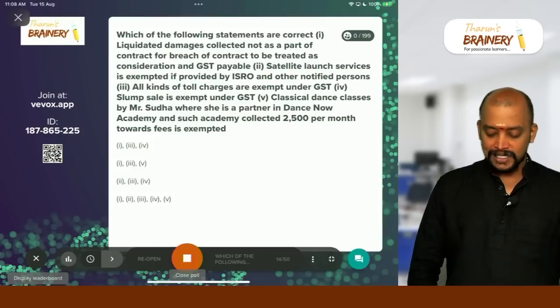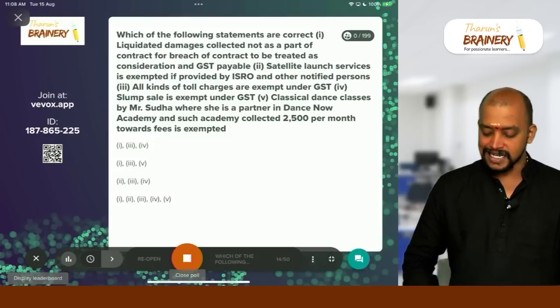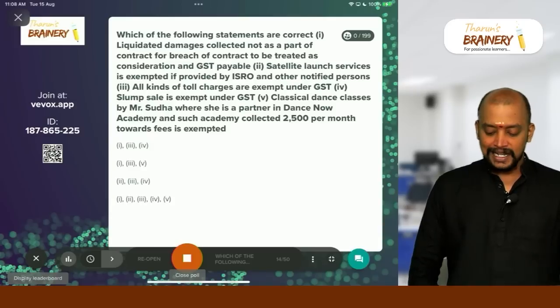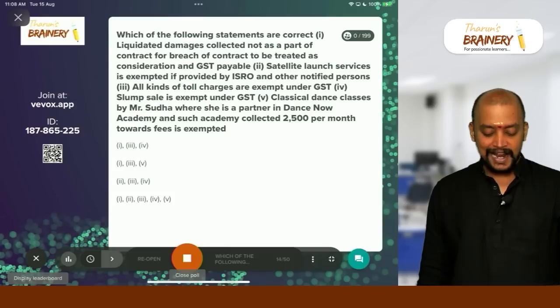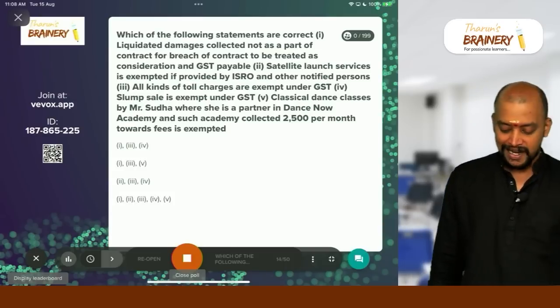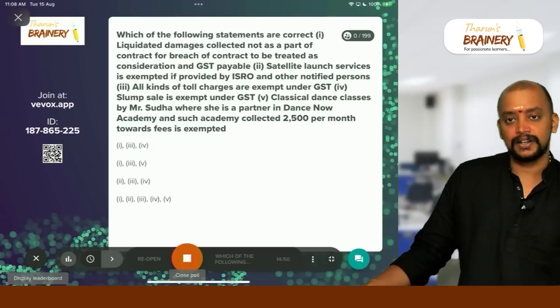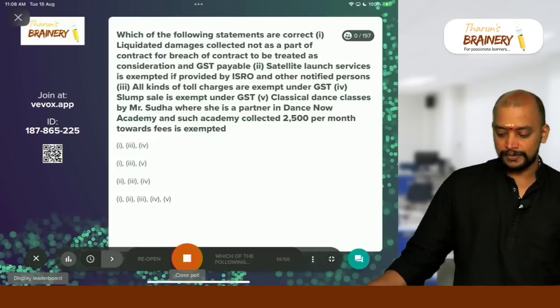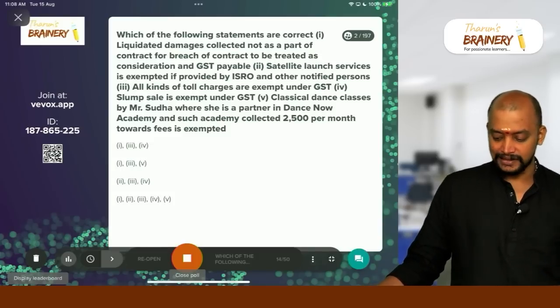All kinds of toll charges are exempt under GST. Slum sale is exempt under GST. Classical dance classes by Miss Sudha, where she is a partner in Dance Now Academy, and such academy collected 2,500 per month towards fees is exempted. Okay. So now, come on, answer this.